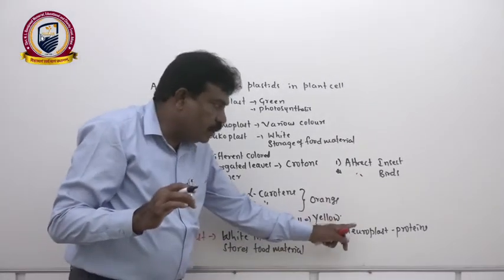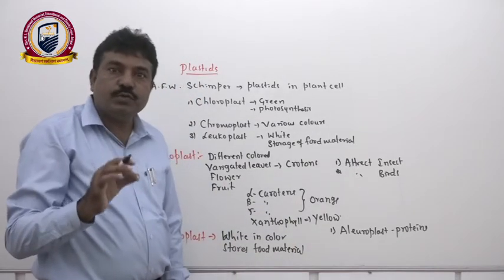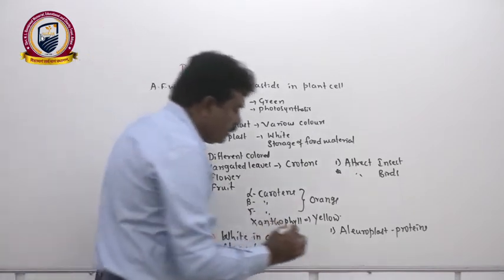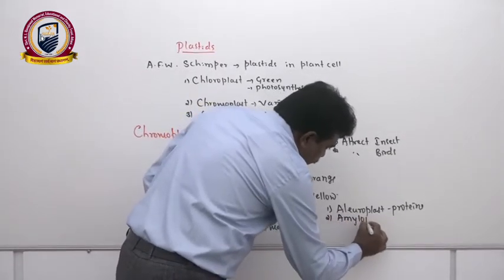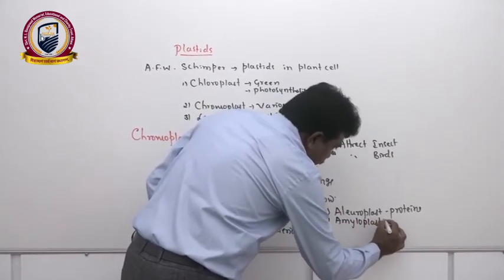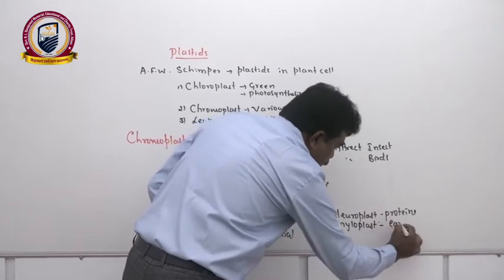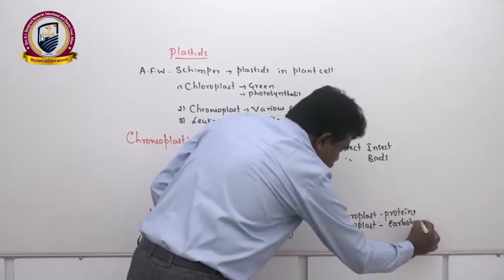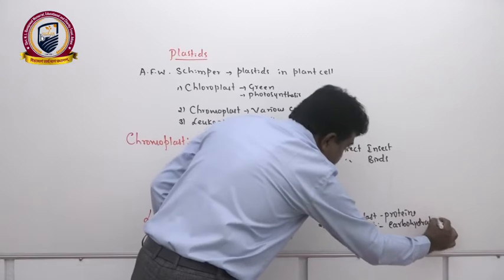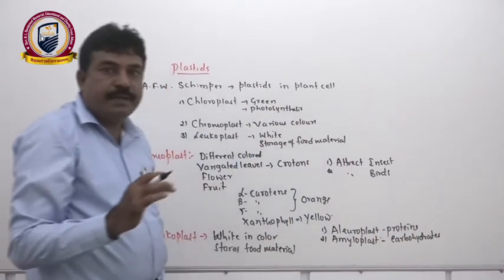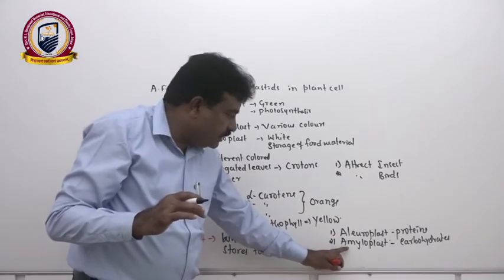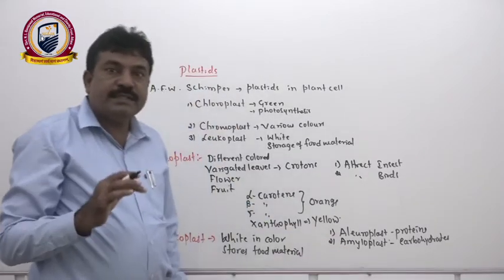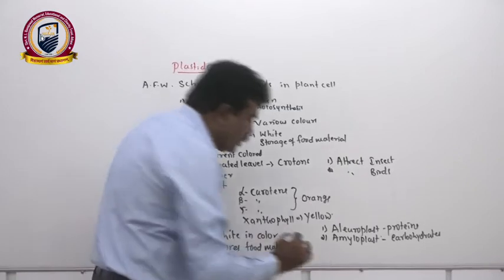They have aleuroplast as a specialized leucoplast to store protein. Like that, amyloplast is a special type of leucoplast. They store carbohydrates. Therefore, all the cereals like jowar, maize, wheat, ragi, barley, oat, rice contain amyloplast as a specialized leucoplast.